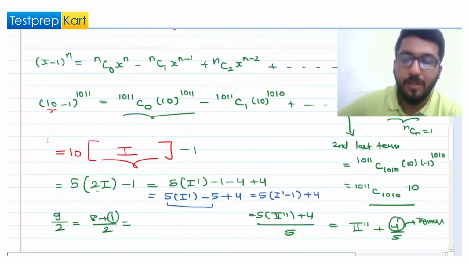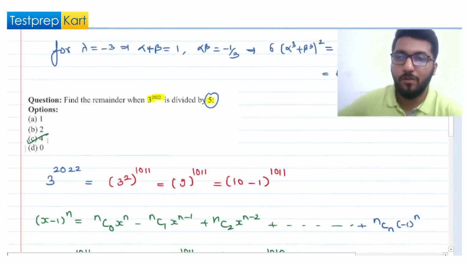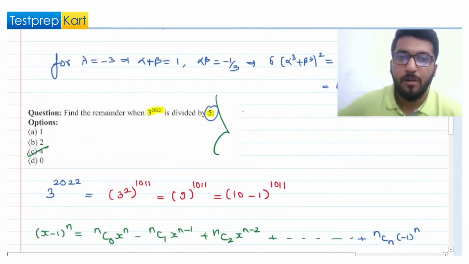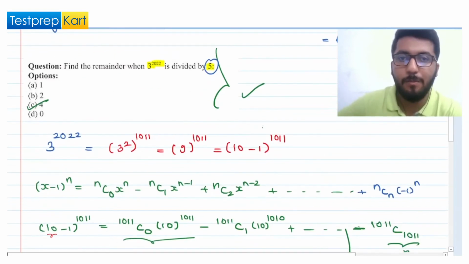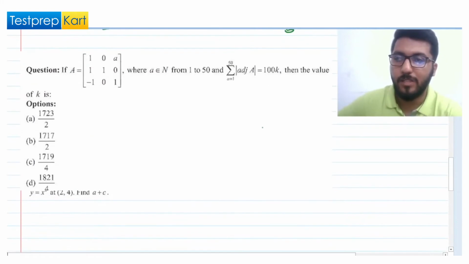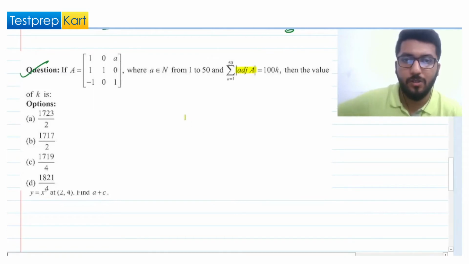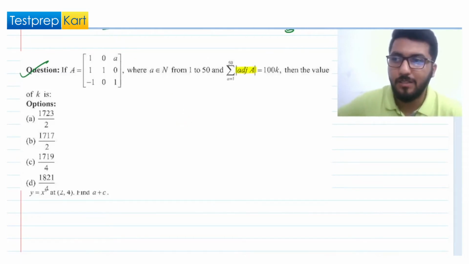Please try to understand that this is one of the most frequent concepts on which questions have come in the last few years in the examination of JEE Main. So please try to have a thorough revision of such concepts and practice more problems based on this. Now let us jump to the next question, which is based on matrices, the properties of adjoint. It is one of the hottest topics of the chapter matrices, which is always there in the examination.